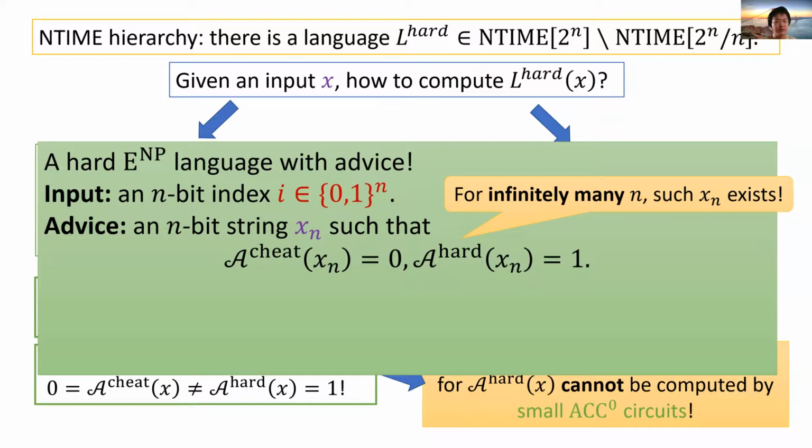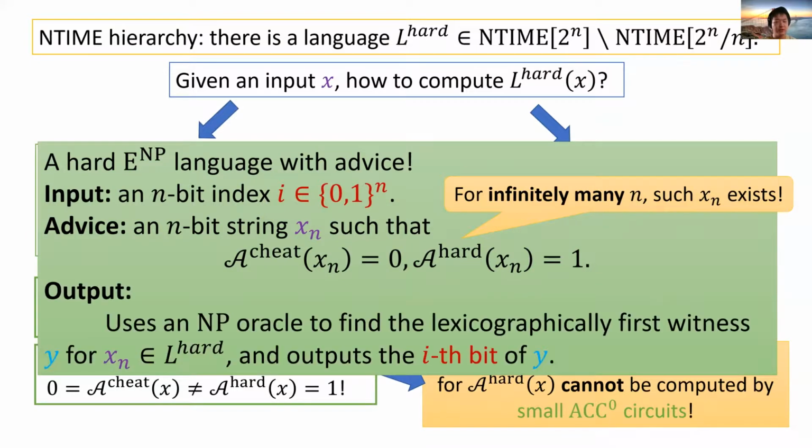arbitrary but fixed string. Next, the algorithm uses an NP oracle to find the lexicographically first witness y for x sub n in L hard and outputs the i-th bit of y. We have argued that if H∞ of x equals 0, then the string y cannot be computed by any sub-exponential size ACC circuit. So therefore, for infinitely many n, given the correct advice, the algorithm computes a hard function that does not have a sub-exponential size ACC circuit.